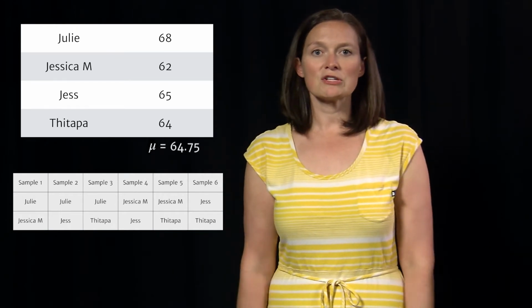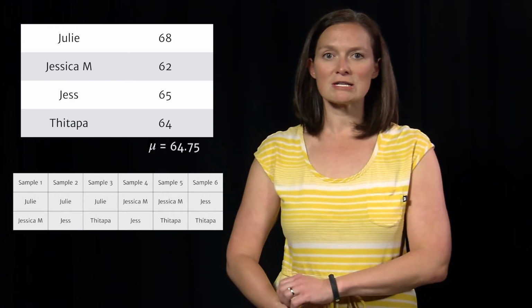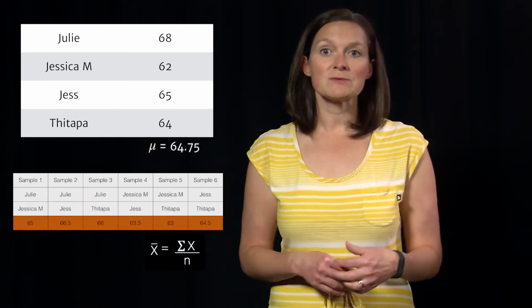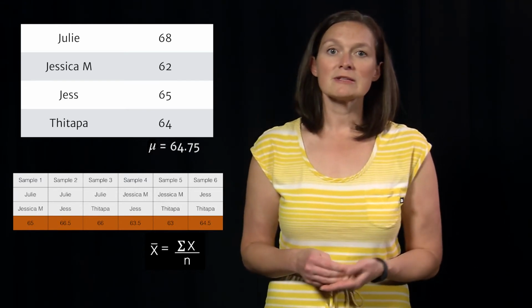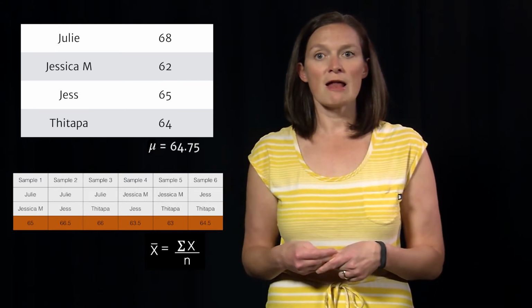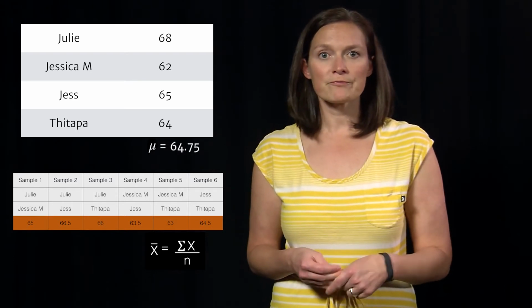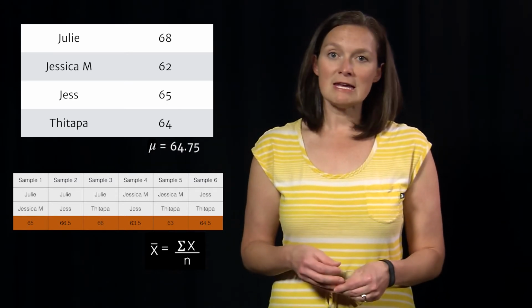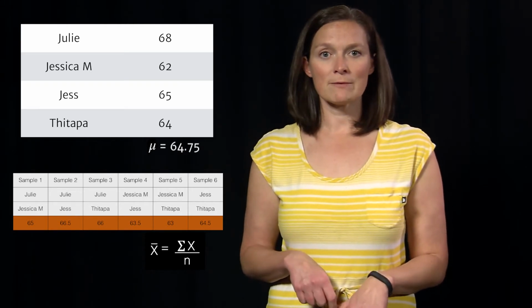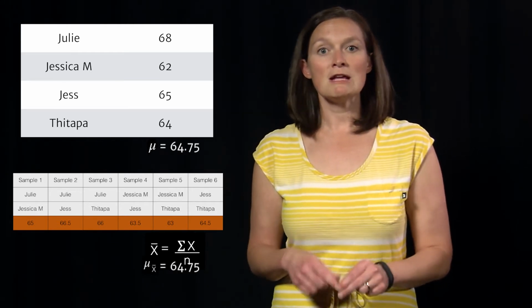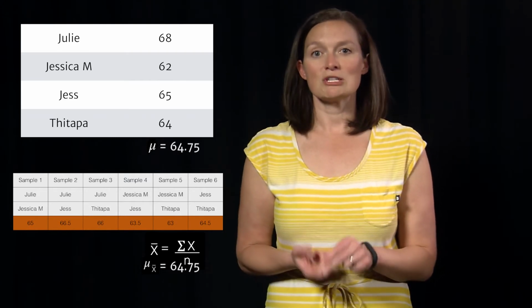Here is the height of each member of our population in inches. The average of this population is 64.75 inches. We can also calculate the mean of each of our possible samples, the x-bar of each sample, where x-bar equals the sum of the scores in the sample divided by the number of people in that sample. And if you take the mean of all of these sample means, the mean of every possible sample, that value will be equal to the population mean.